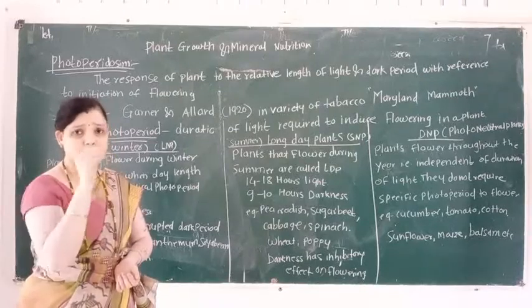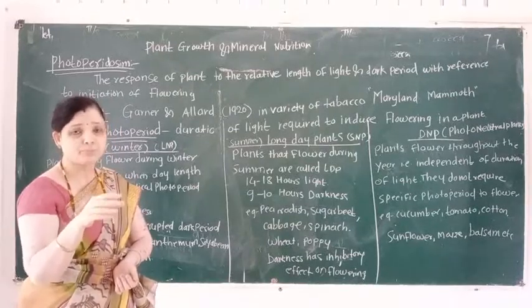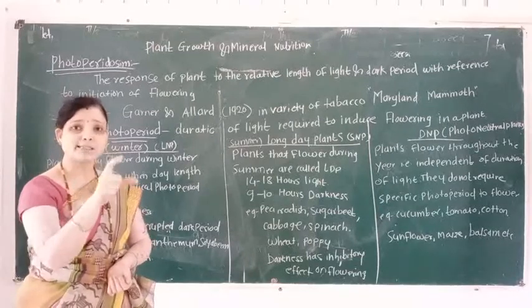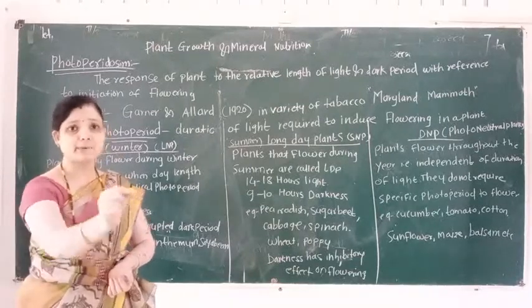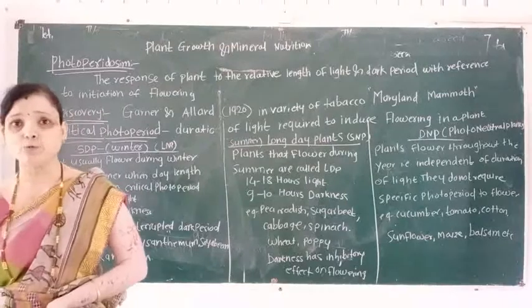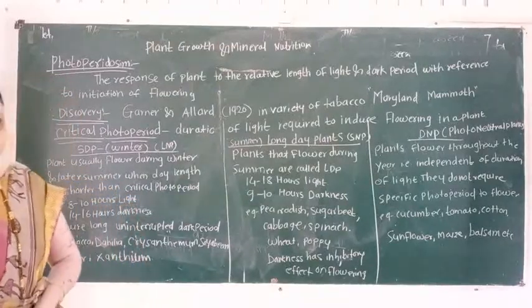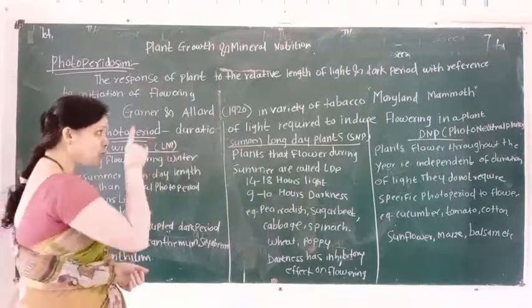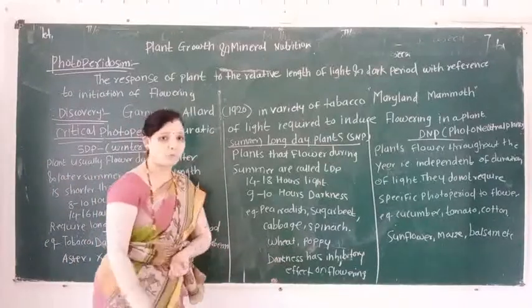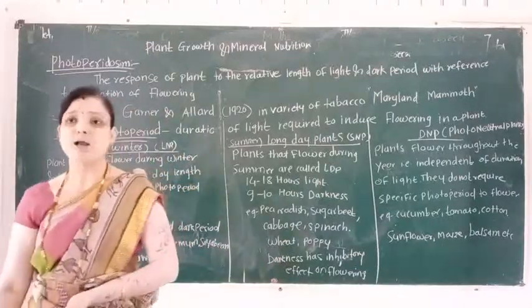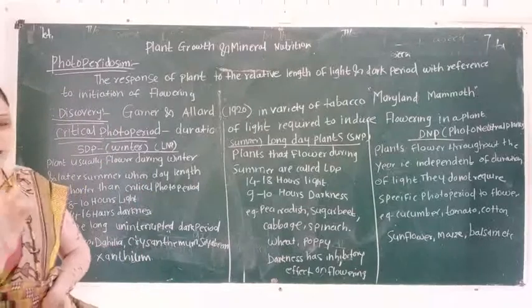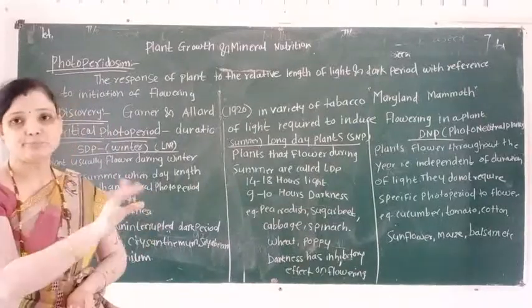They used a sample plant, the tobacco plant, which is also known as Maryland Mammoth.